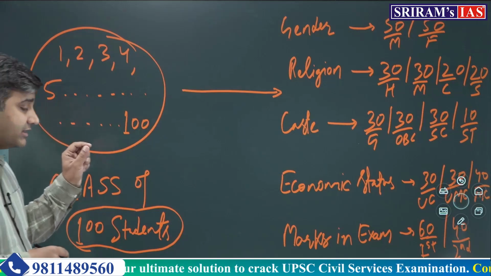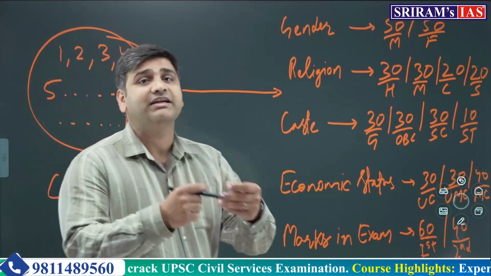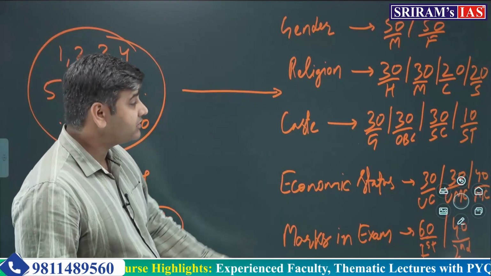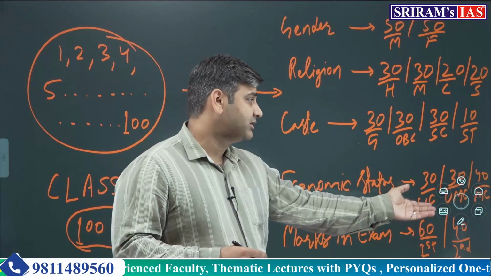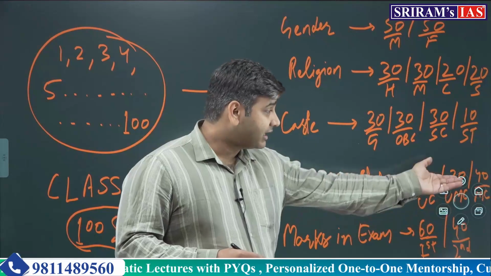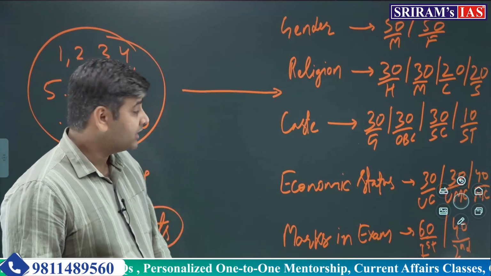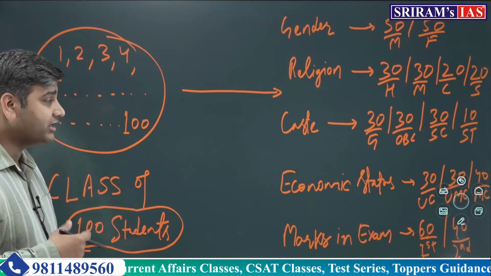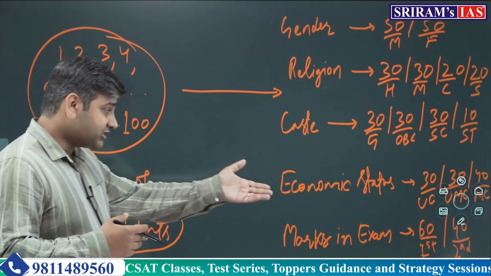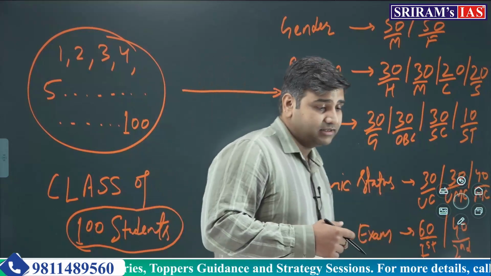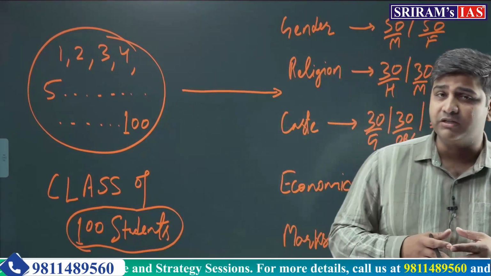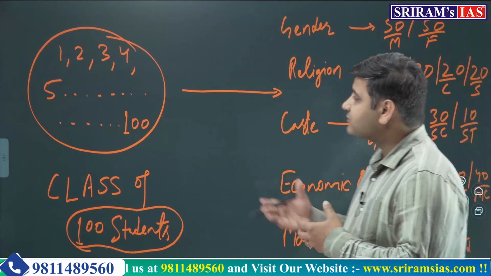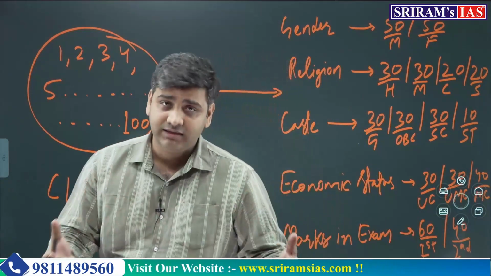And we are understanding this in order to understand what subcategorization means. There can be other grounds as well. The economic status, for example, 30 out of 100 come from upper class, 30 are coming from upper middle class and 40 are coming from middle class. Similarly, they can also be categorized on the basis of marks in their examination, their academic achievement, that 60 of them got first division and 40 of them got second division. So these are several methods, several grounds on which the class of 100 students can be categorized.